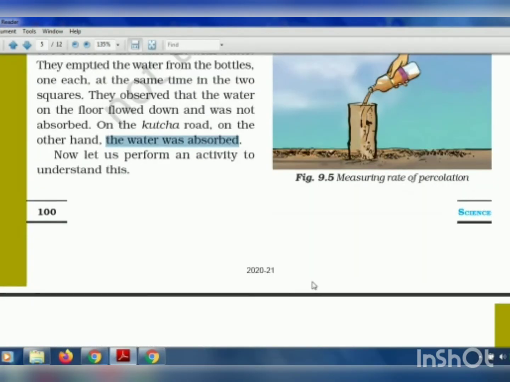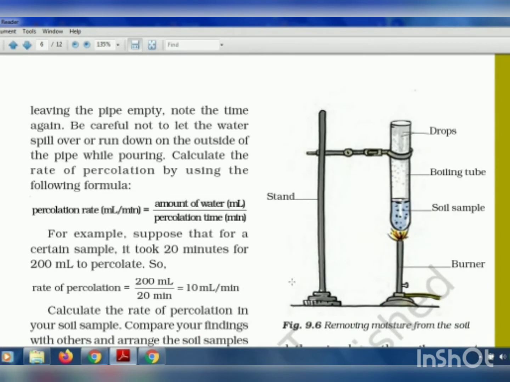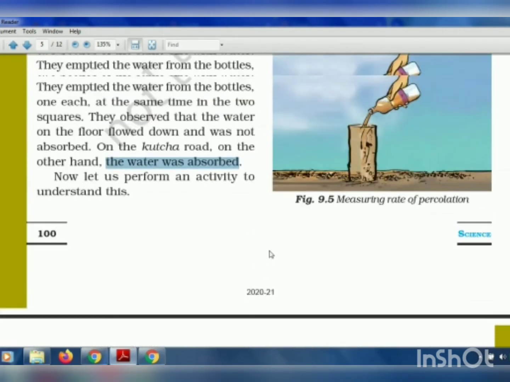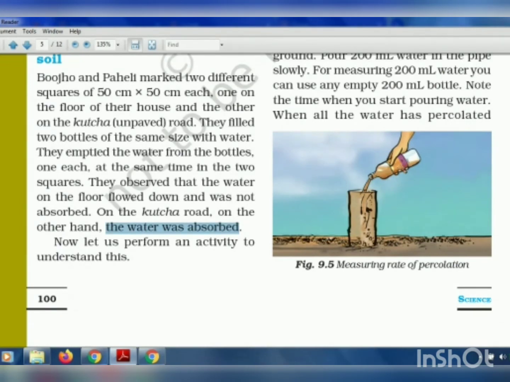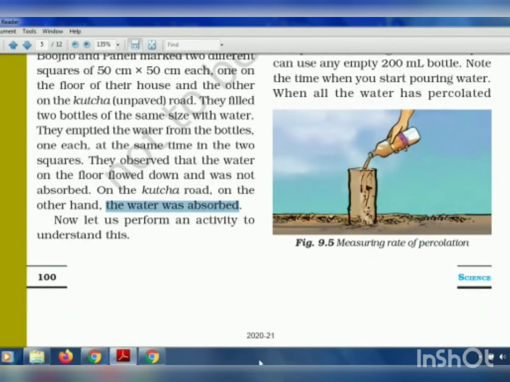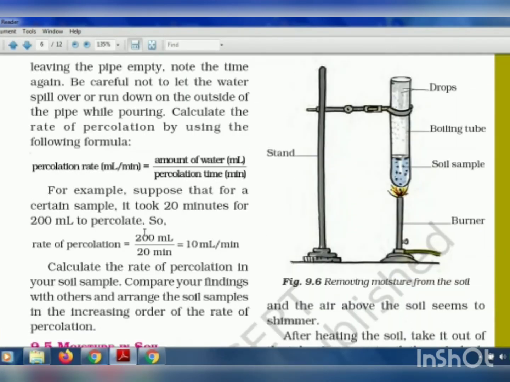So I'll just go through the formula here. The formula for calculating the percolation rate: the unit of percolation rate is milliliter per minute. It is the amount of water, that means how much water you are taking for that experiment, and the time. In this experiment, we are pouring one bottle full of water into this place, and we are calculating how much time it takes for the whole water to be absorbed by the soil. It is assumed here that we have taken 200 ml of water in that bottle, and that total 200 ml gets absorbed in 20 minutes by the soil.